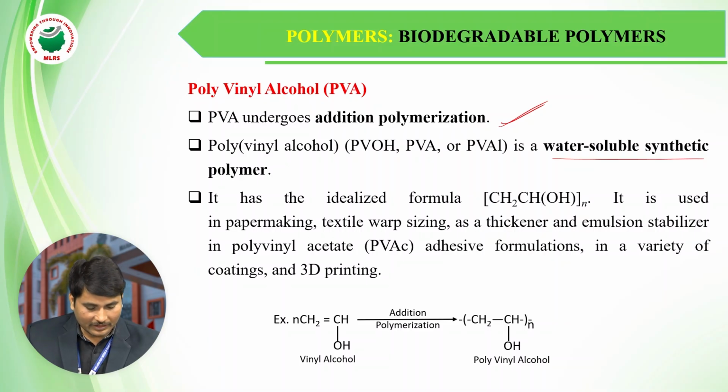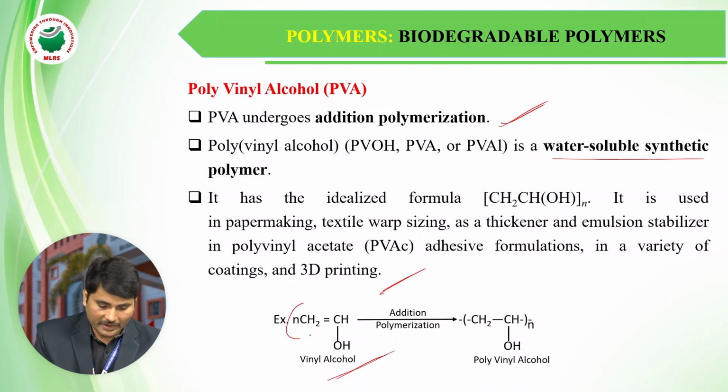Polyvinyl alcohol easily dissolves in water, and for that reason we call polyvinyl alcohol a water soluble synthetic polymer. It has a hydrolyzed formula like CH2CHOH, and it is used in paper making and textile warp sizing. It is also used in a variety of coatings and 3D printing. Now the preparation: the vinyl alcohol.